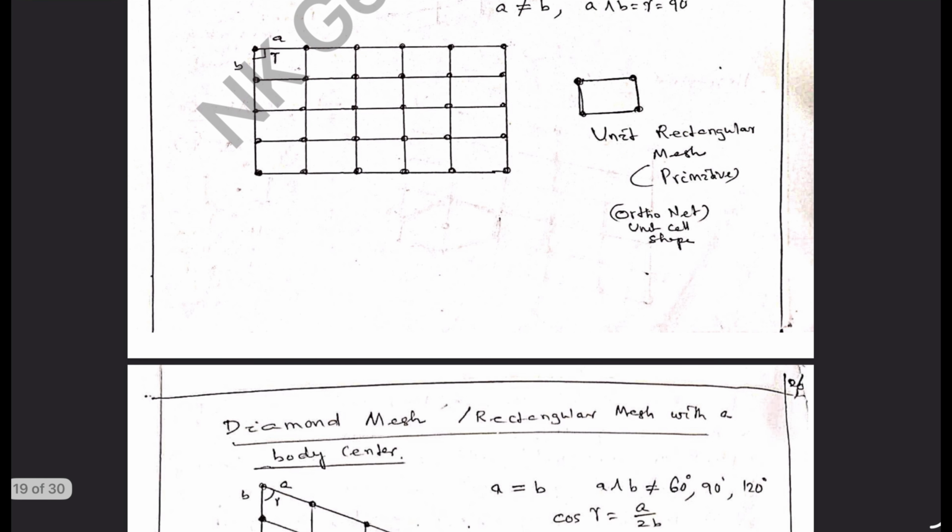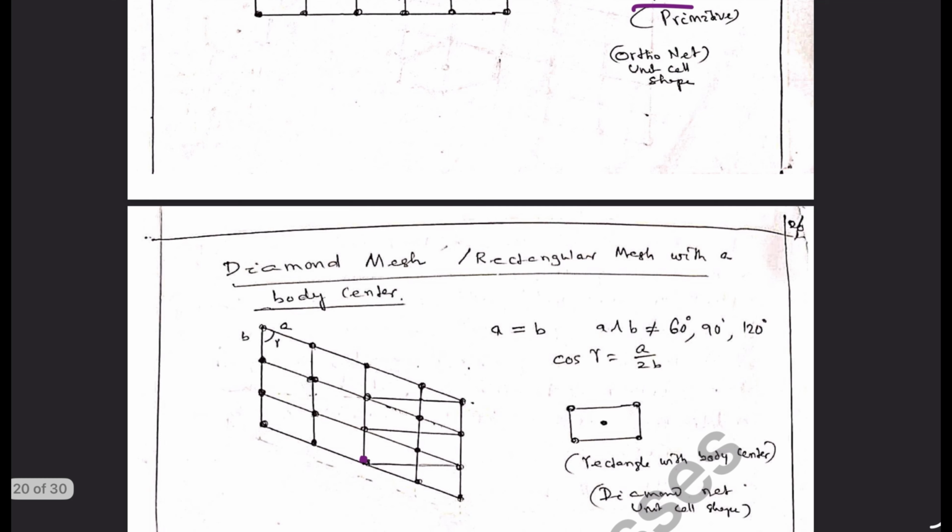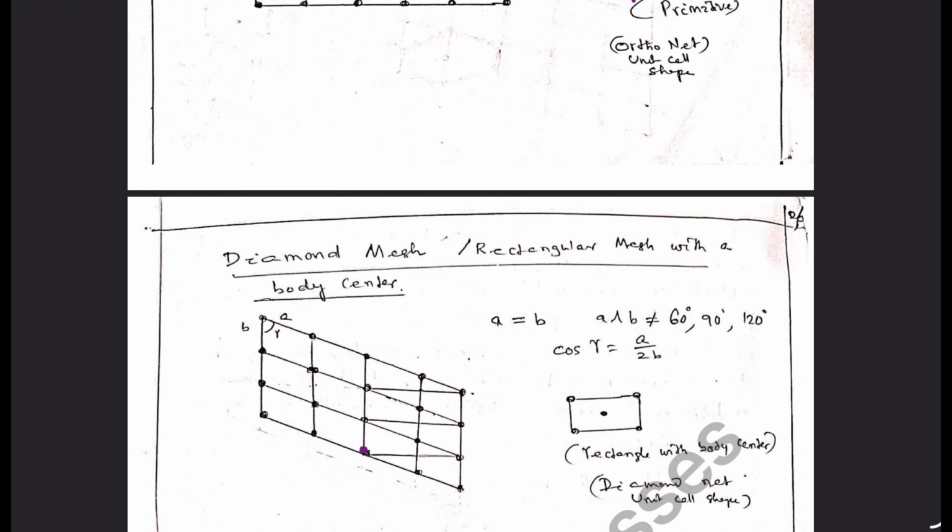This is the array of points where the nodes repeat, so that it produces a rectangular mesh.